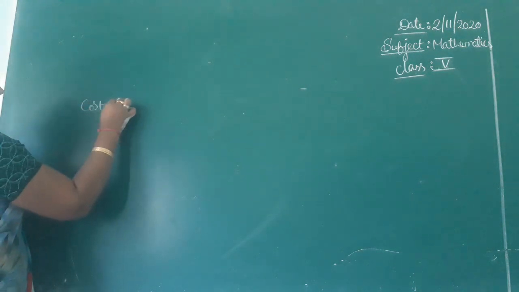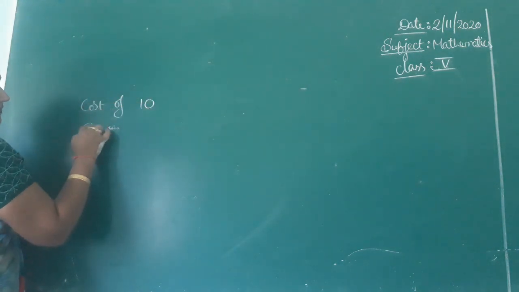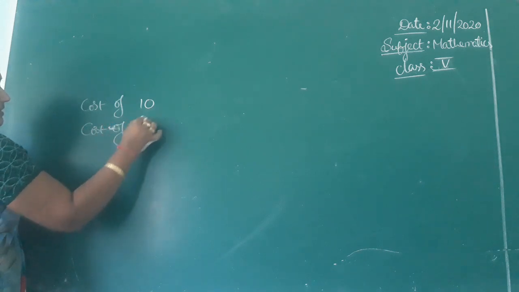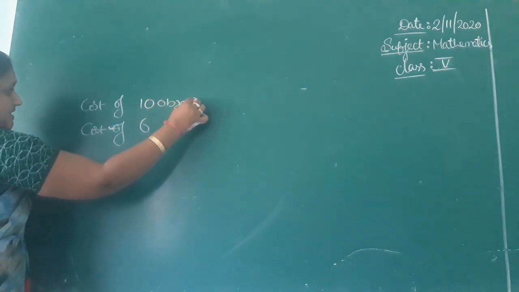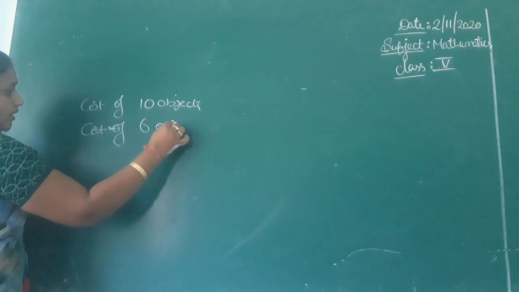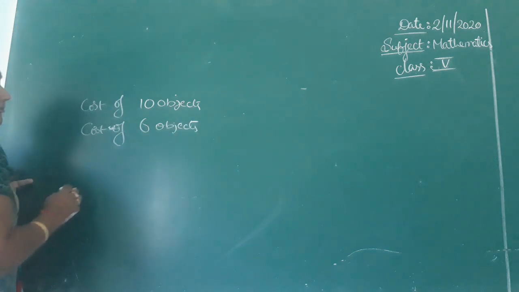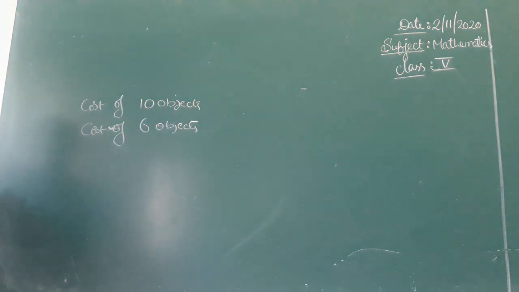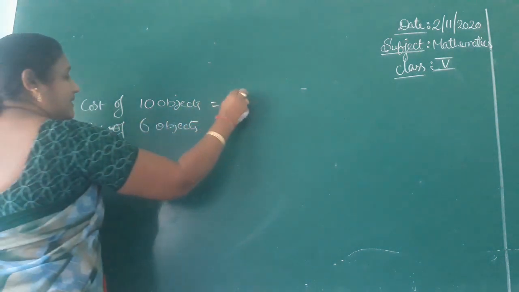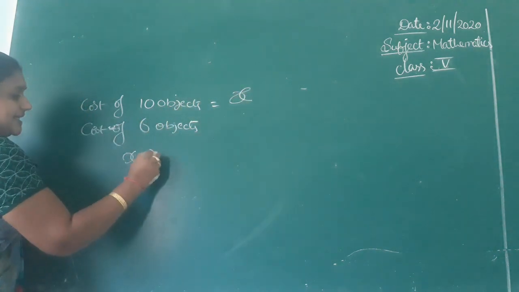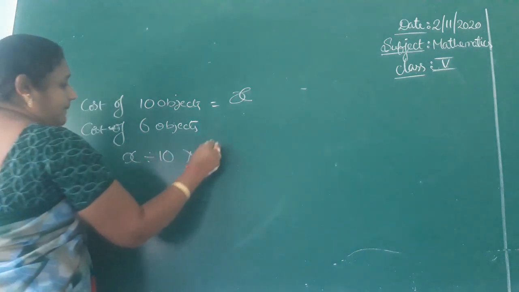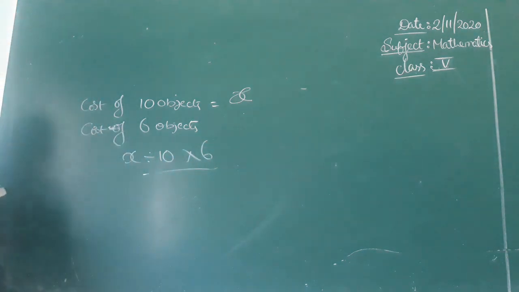The cost of 10 products is given. Find the cost of 6 products. They gave the cost of 10 objects, and they are asking us to find the cost of 6 objects. What you have to do? Whatever the number they gave, x, divide that x by 10 and then multiply with 6.